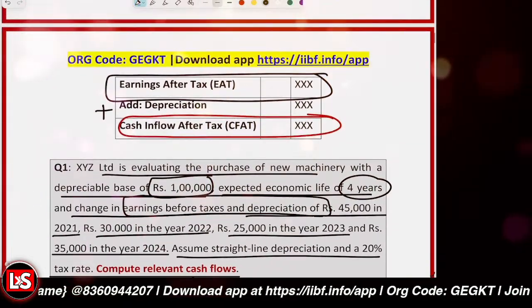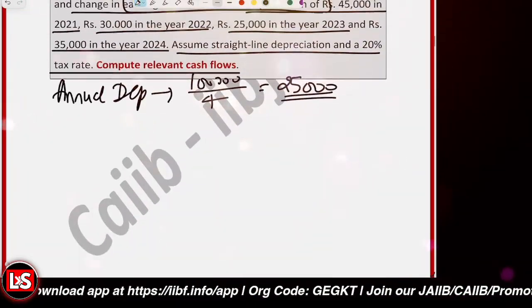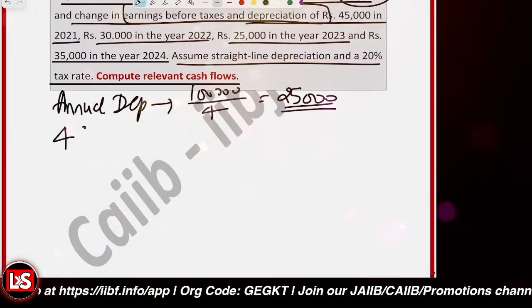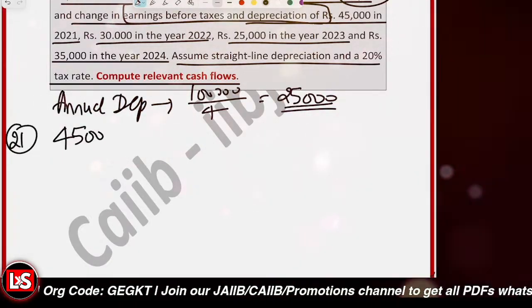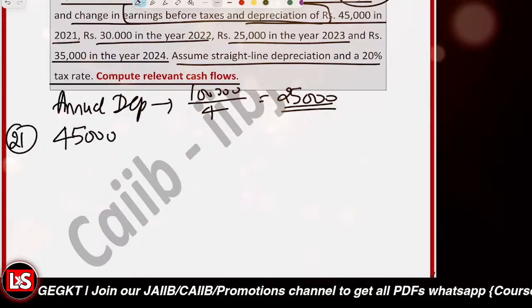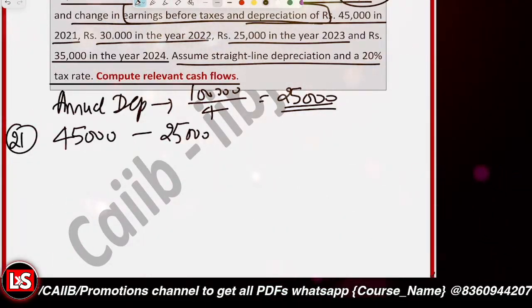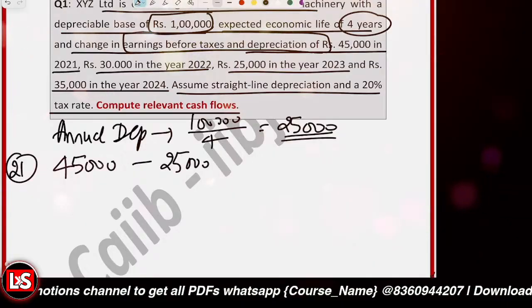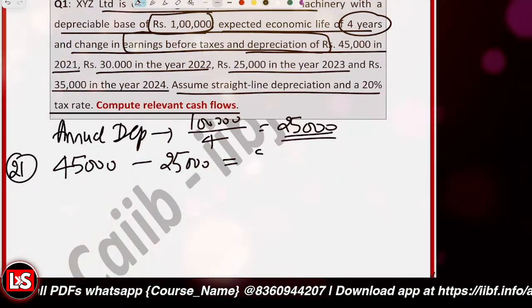So that's 45,000 for the year 2021. And the depreciation amount we calculated for each year is 25,000. So you'll be having the EBT now. EBT would be 20,000.